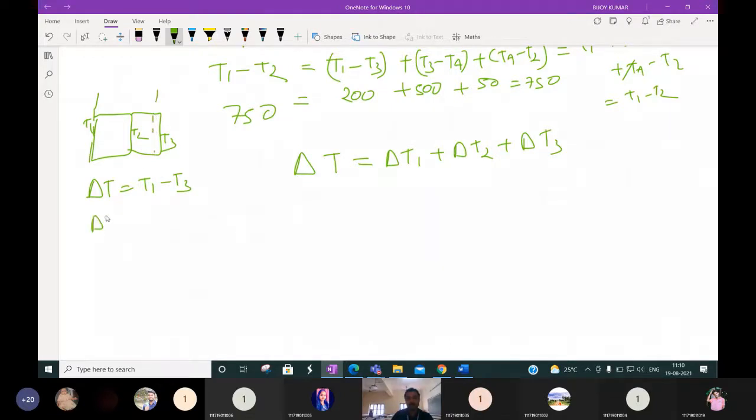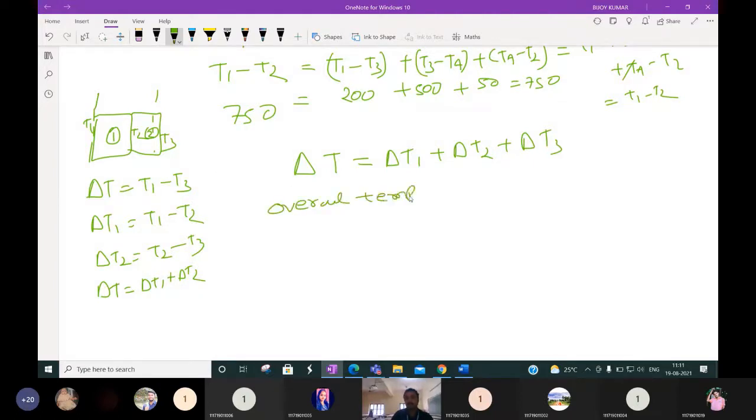Delta T1 is the temperature difference in plane wall 1, which is T1 minus T2. Delta T2 is the temperature difference in wall 2, which is T2 minus T3. So delta T is delta T1 plus delta T2. The overall temperature difference will be equal to the sum of the individual temperature differences.